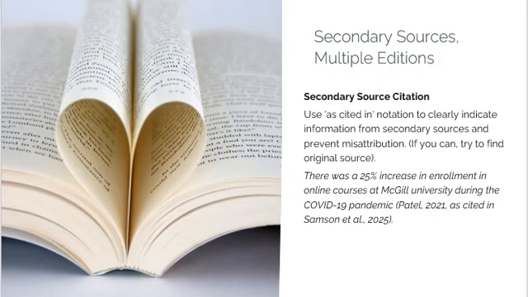Secondary sources and multiple editions. Sometimes you cite something quoted in another source. APA calls this a secondary source or secondary citation. So, like Patel (2021, as cited in Sampson et al., 2025). This is acceptable, but try whenever possible to find the original source.